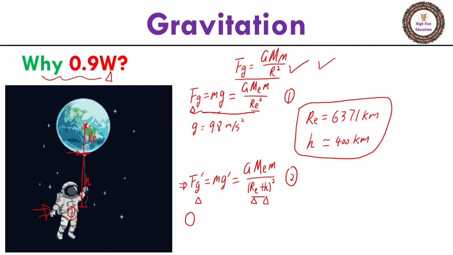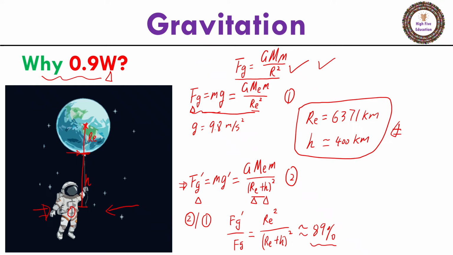So I can use equation 2 divided by equation 1. Then I will get Fg prime divided by Fg equals RE squared divided by (RE plus h) squared. And if you substitute all these values, you will get roughly 89%. So we can say that the weight of the astronaut in the space station is about 90% of their weight on the surface of Earth. So that's why this statement is correct.